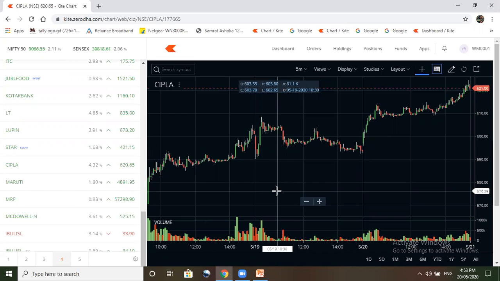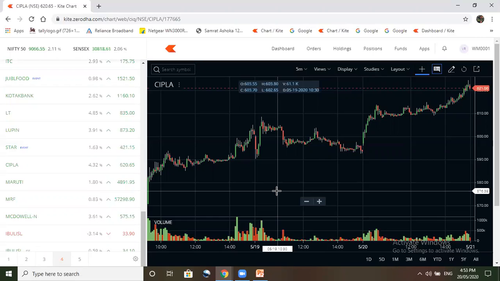Today we will discuss a very important topic, that is trailing stop loss. And you know that intraday trading is the most difficult, and trailing stop loss is very important in intraday trading. As you know, intraday trade carries the highest risk because intraday trading is affected by so many factors.